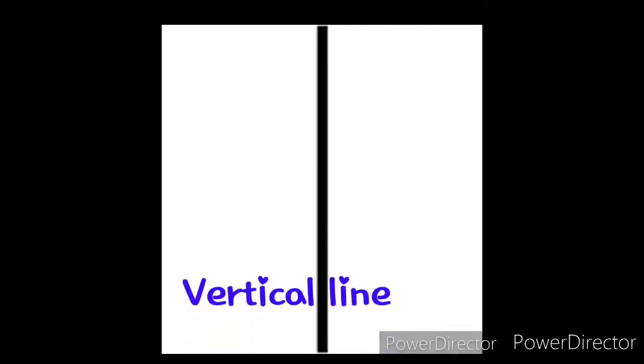So this line will be considered as a vertical line or standing line, right? We will call this line a vertical line or standing line, because it is standing upright, meaning standing upwards.